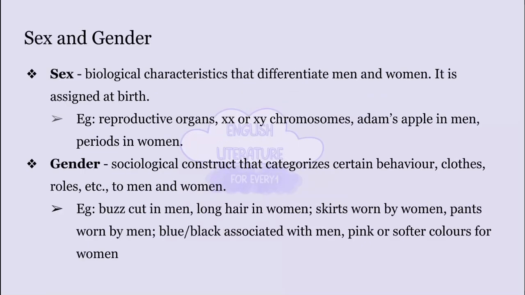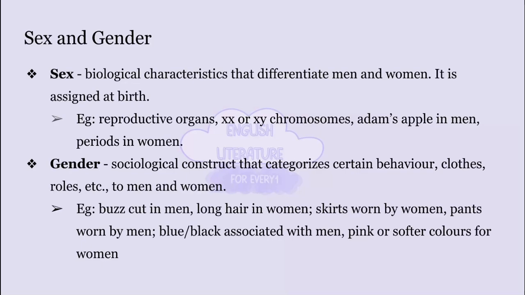Lastly, we have sex and gender. Let's understand the basic definition of both of these terms. So, sex is a biological difference between men and women, while gender is a sociological difference between men and women. Sex is different reproductive organs, XY and XX chromosomes.